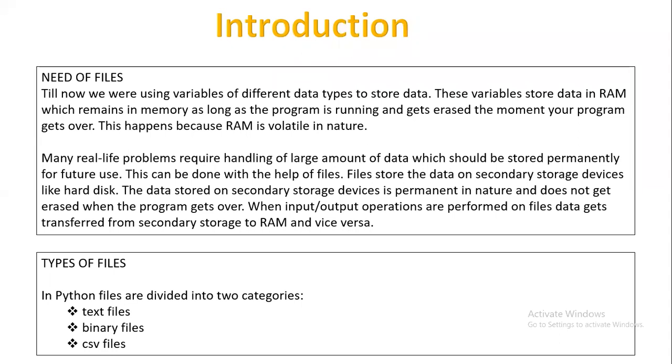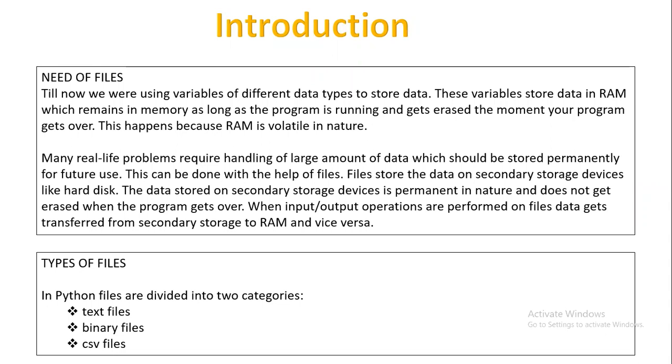In general also, we keep different files to contain different types of information. For example, the physics practical file, the chemistry practical file, or the computer science practical file, or any other practical file you talk about. These files contain information of different subjects. Because the subjects are different, you keep the information of those subjects in different files.